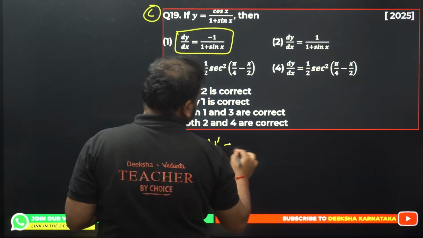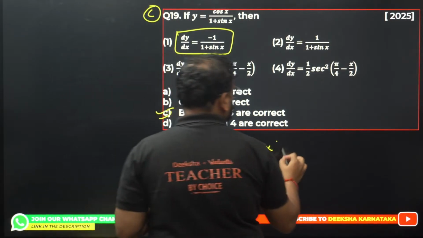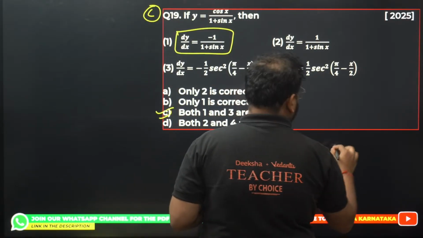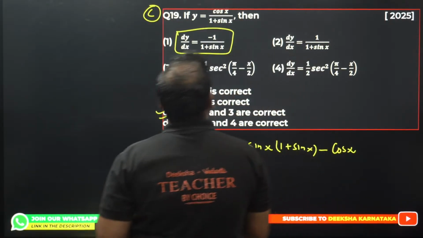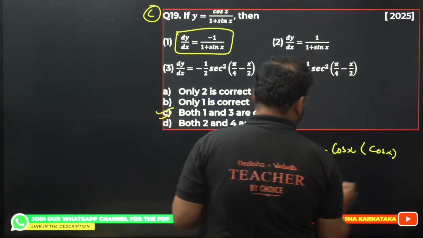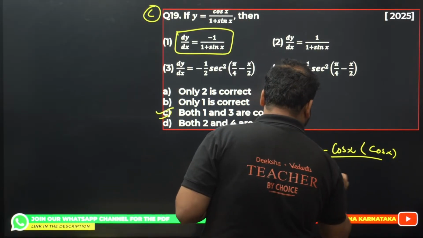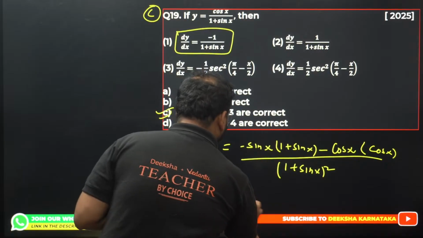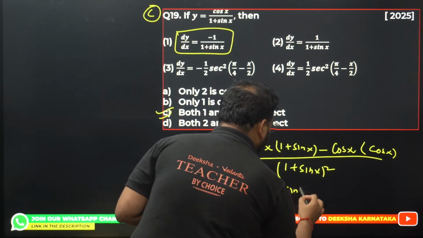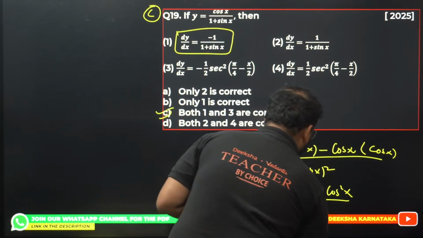Y dash is given by: the cos x derivative is going to be minus sin x. Keep 1 plus sin x as it is. Differentiate this now with a minus sign, cos x as it is, and you're going to get what? 1 plus sin x derivative will be simply cos x, divided by 1 plus sin x the whole square. So I'm getting here minus sin x, and minus sin square of x minus cos square of x, divided by this whole square.